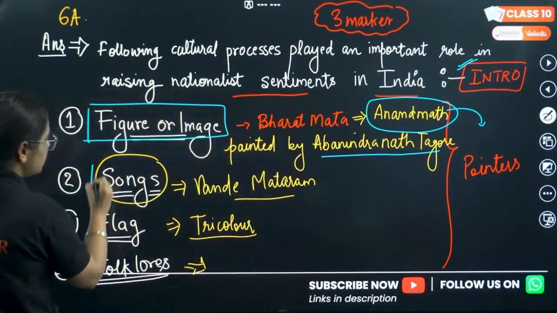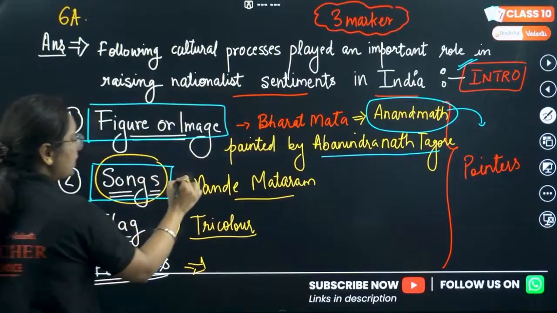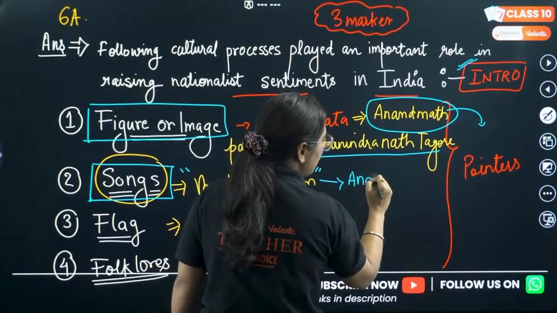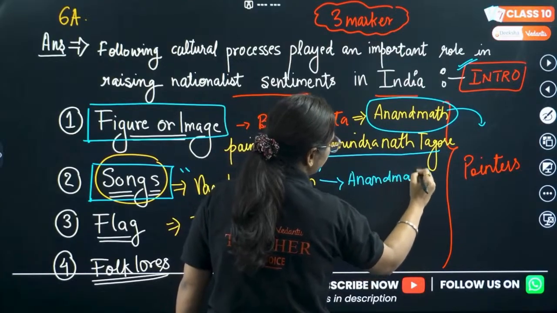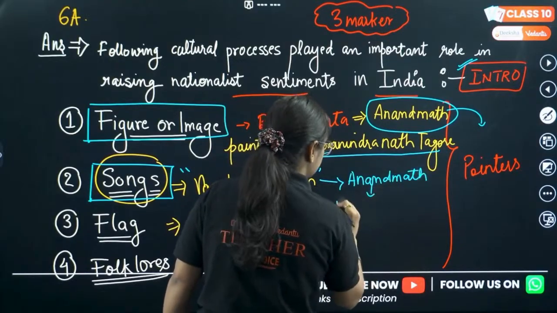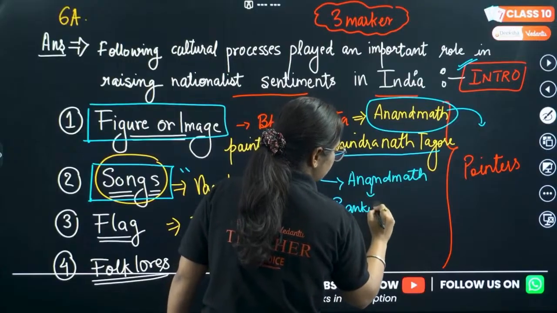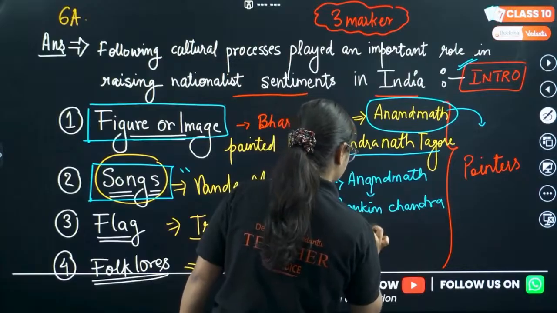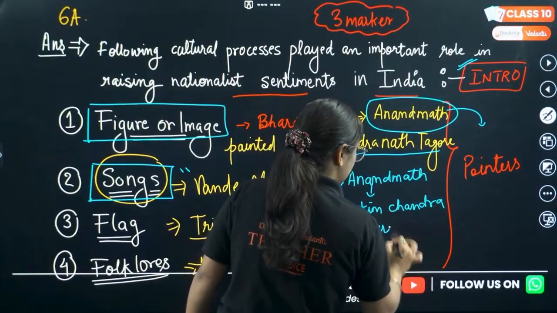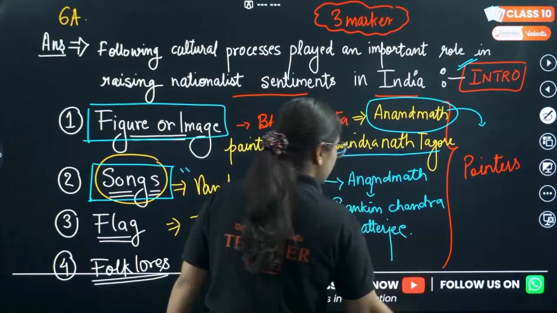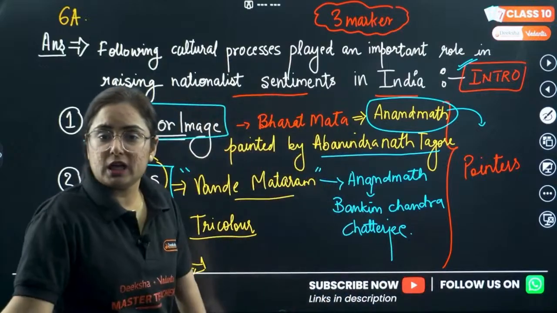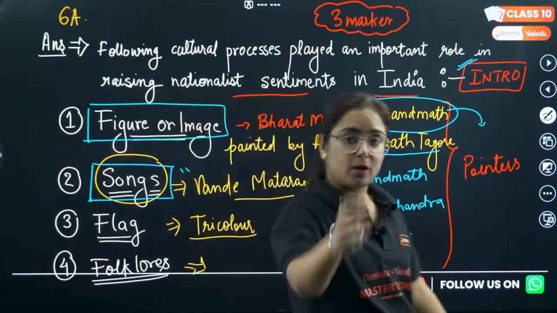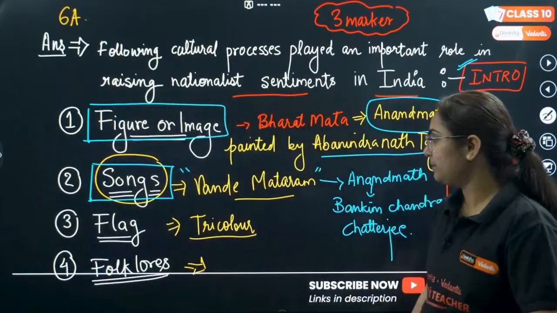Next one is the song. Again, the song is Vande Mataram. The Vande Mataram song was again written in Anandamath, and this novel was written by Bankim Chandra Chattopadhyay, or Chatterjee, as we call him. This change was made because of the coming of the Britishers. They were not able to pronounce and they changed our surnames and names. Okay, we'll talk about it in detail some other time.